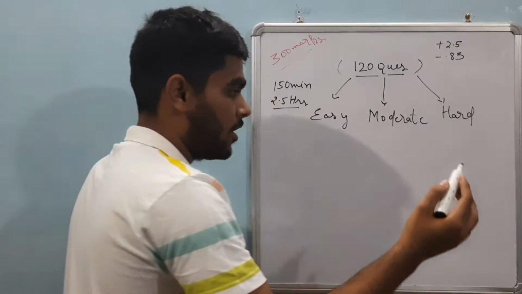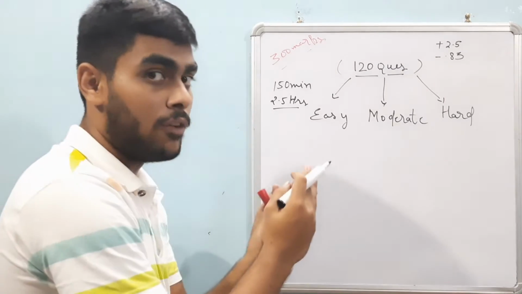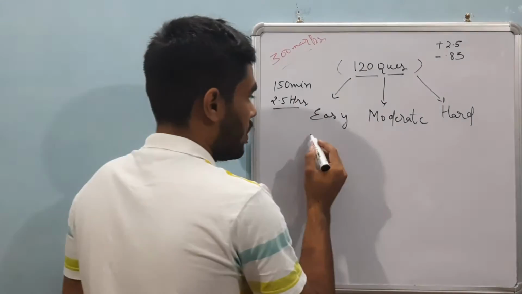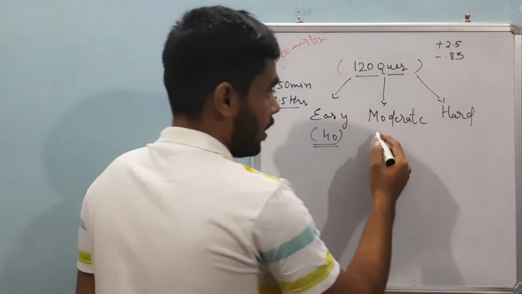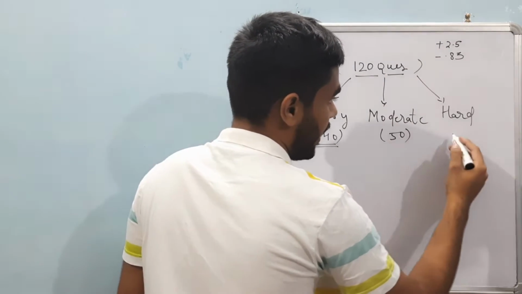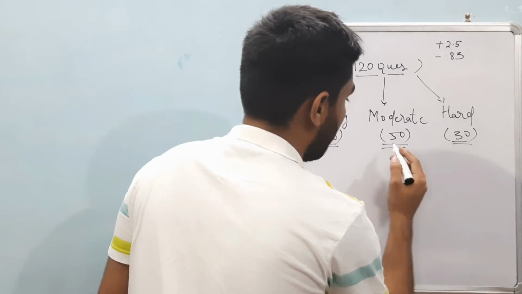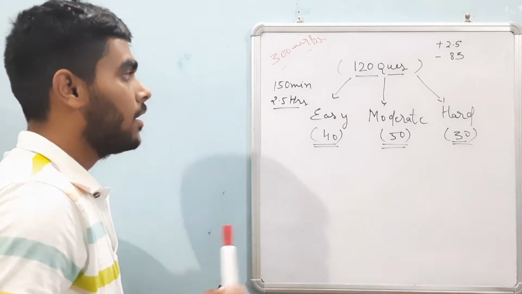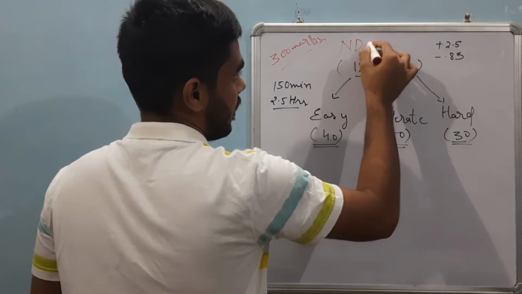These are the 3 bifurcations which you know, but I will tell you what is the weightage of these 3 parts in the NDA maths paper. Approximately 40 questions come in the easy part, approximately 50 in moderate, and 30 in hard. This is the approximation I am telling you after seeing the past 10 year papers and watching many YouTube channels. So this is for the NDA maths.